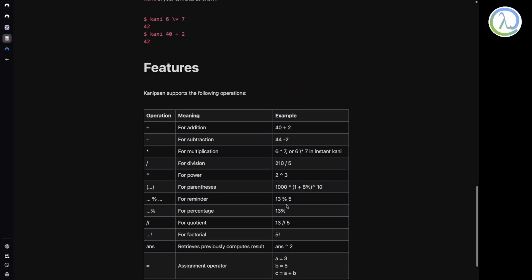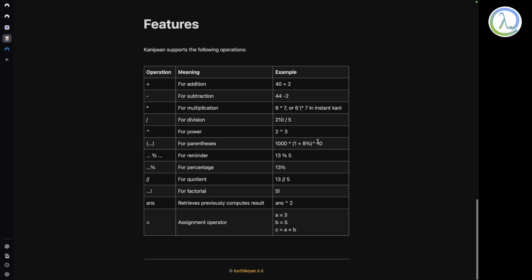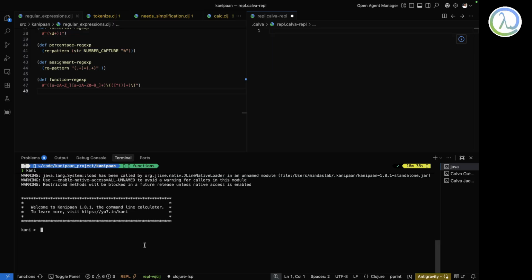If you want to calculate compound interest of 8% for 10 years on $1,000, you can give something like this and it should work. In fact, it doubles. So it's good in that way. I'm talking about compound interest, not about my calculator, when I say it's good. And I just had some problem.